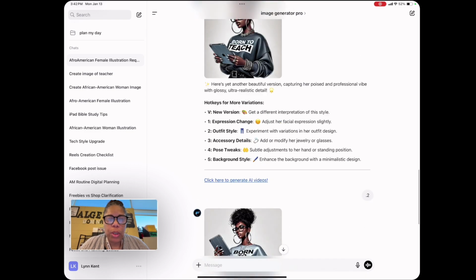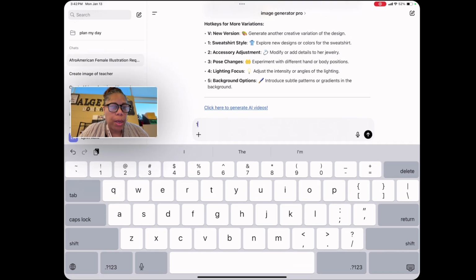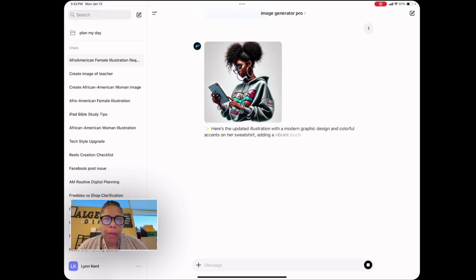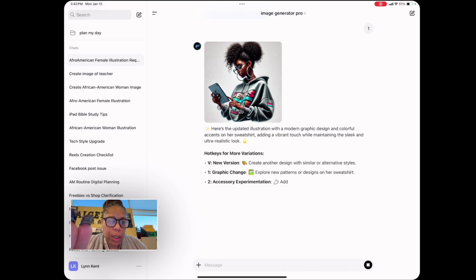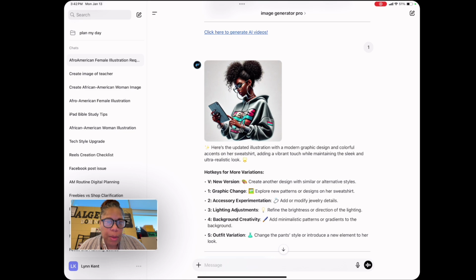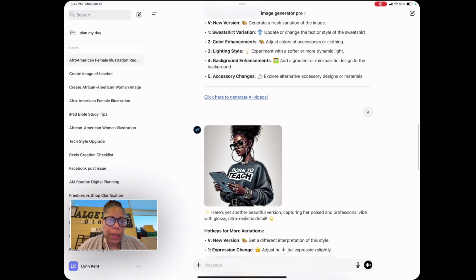And so if you come down, you can see once I type that in, they kind of give you some prompts. So we want to work on sweatshirt style. So I just said explore. So if you just type in a 1, hit this, it'll actually go through and give you another image. Okay. That's not actually exactly what I want, but that's a cute little image. I don't think her t-shirt say nothing I asked it to say. But new patterns, new designs, maybe it just gave me another image. But that's fine. But I've already picked out that I'm going to be using this one and this one.